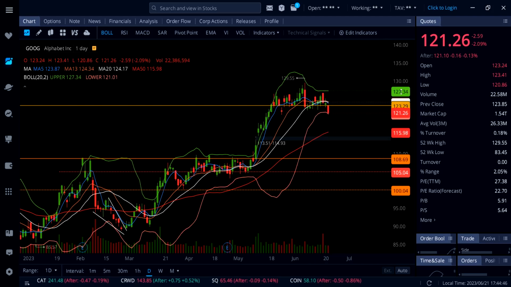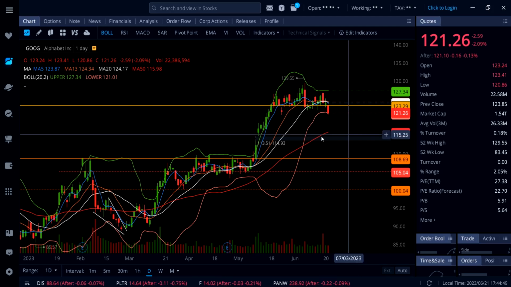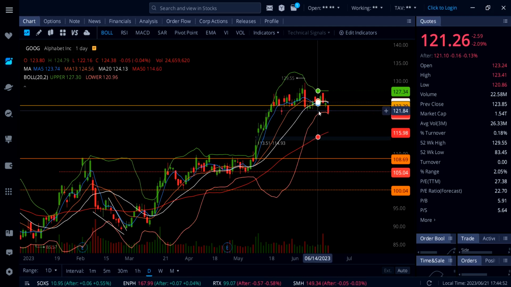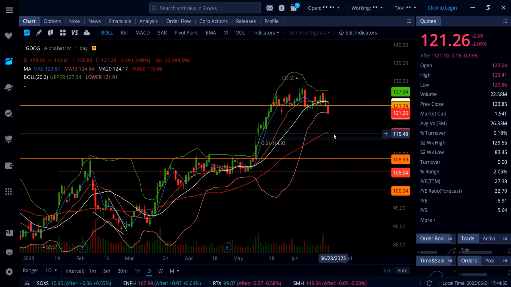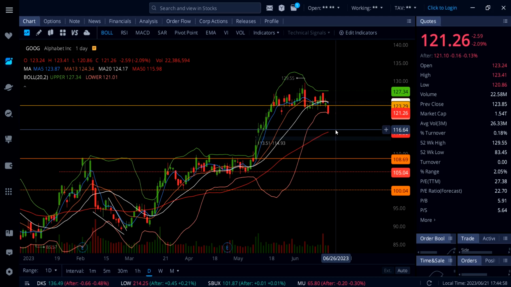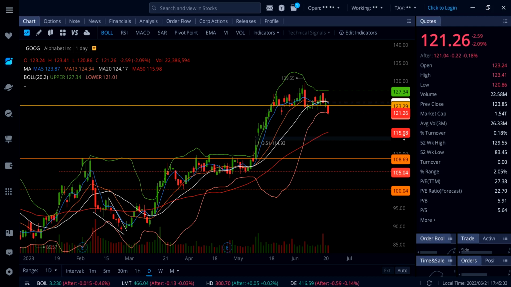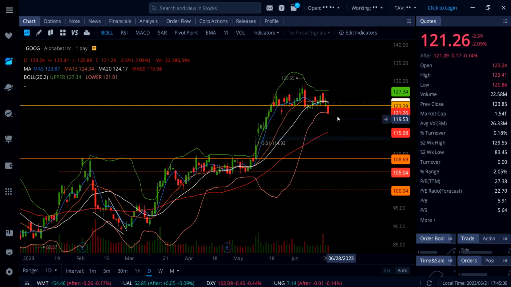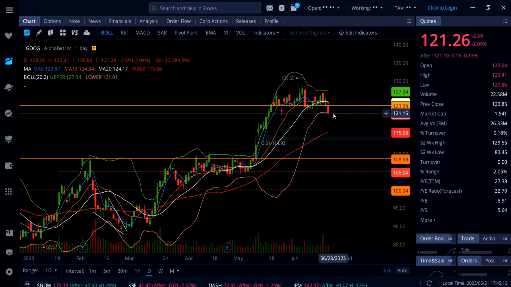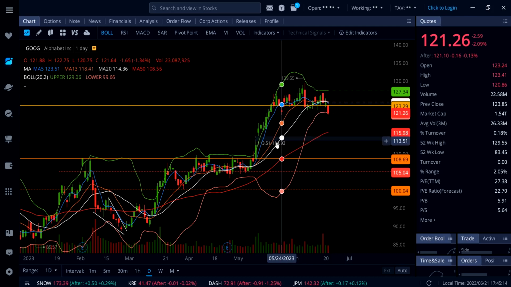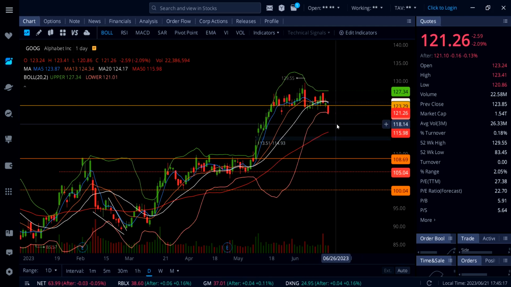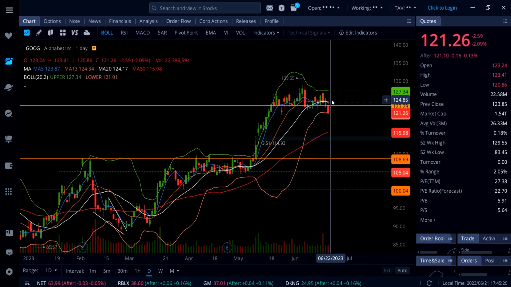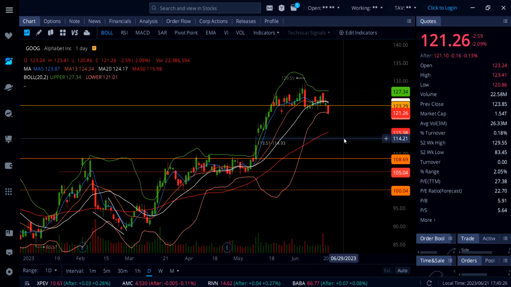As long as Google stock stays under 123 and this lower Bollinger Band starts to come down a bit more, the stock will come down under 123, and possibly at some point we're going to see Google stock down here at 116 and then the gap at 113.51. So your risk level should be right here on Google stock at 121, and if that gives up, more downside, possibly down to this gap. To the upside, Google stock can break and hold 123, maybe some more consolidation, and then we could see a move back up to 127 to even 130.